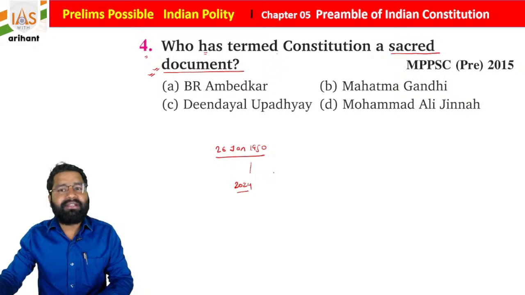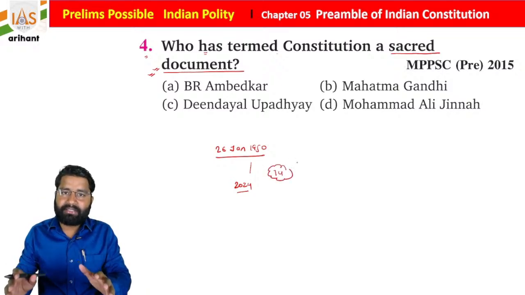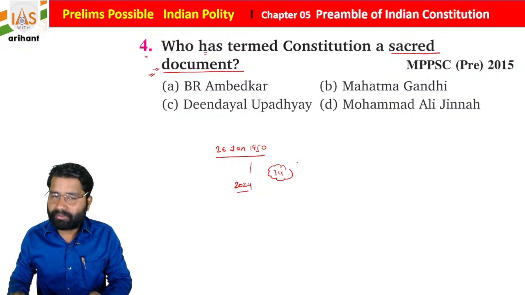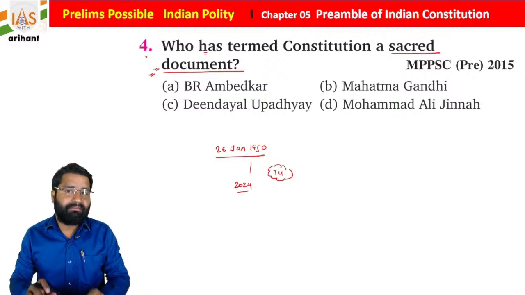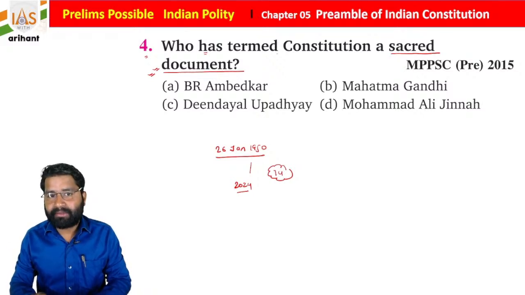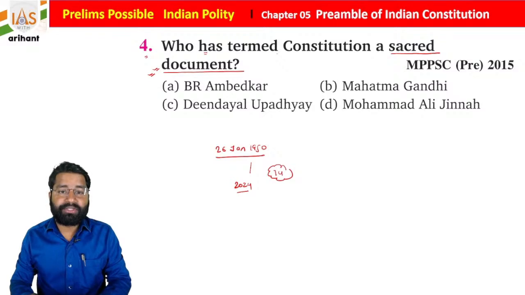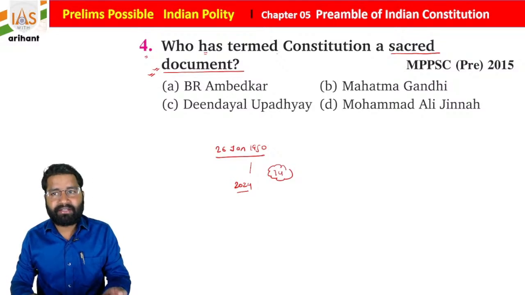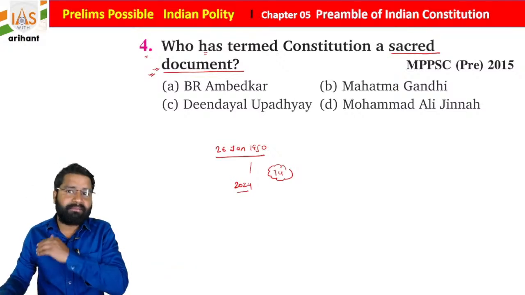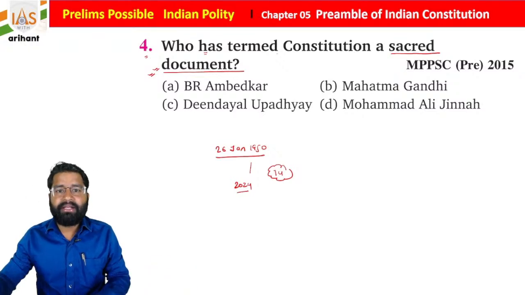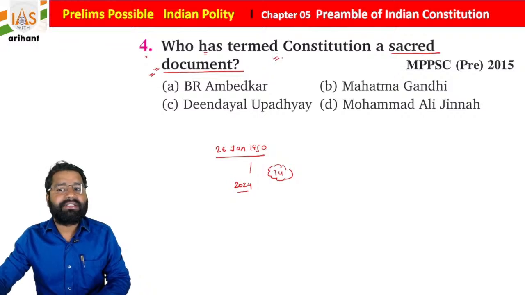So approximately 74 years have been completed since the implementation of our Indian Constitution. What you find is that it has given great unity to this diversity, students. That's why it is considered sacred. It is above every religion, above every person, above every community. So that's why it is sacred, students.